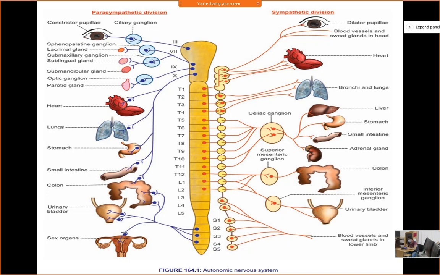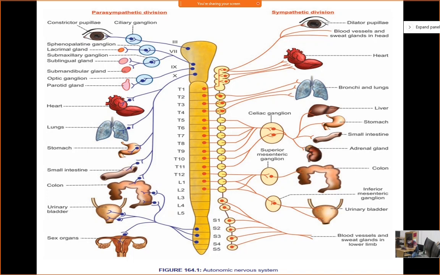Then what about the uterus in case of sympathetic stimulation? What are the effects of sympathetic stimulation on the uterus? What do you think? Okay. Pregnant uterus and non-pregnant uterus. What is the effect? The effect will be different. In case of pregnancy, the effect will be different, and in case of non-pregnant uterus, the effect will be different, because the number of receptors will change. Different types of receptors will come.